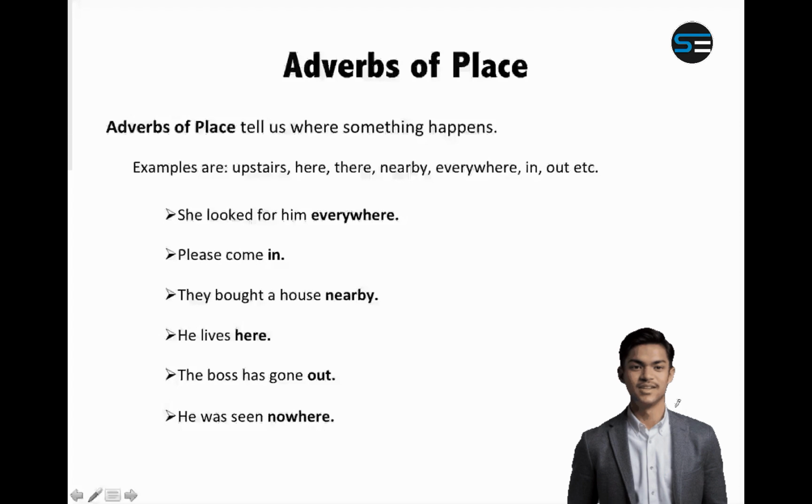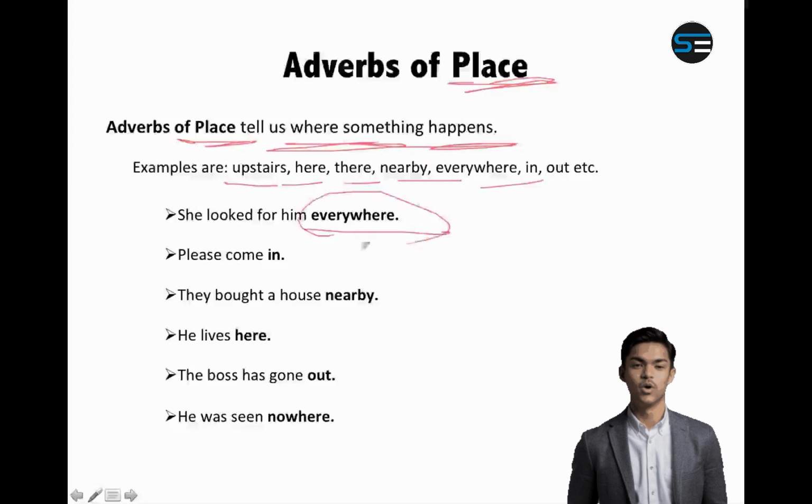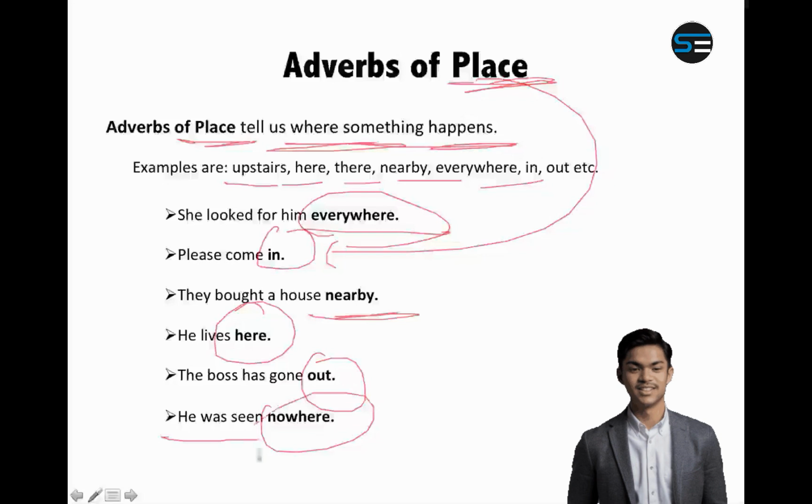Now let us see adverbs of place. Adverbs of place tell us where something happens. For example, upstairs, here, there, nearby, everywhere. Basically the place. She looked for him everywhere. So everywhere is an adverb of place. Please come in. Here in becomes an adverb of place. They bought a house nearby. He lives here. The boss has gone out. He was seen nowhere. So these are all adverbs of place.